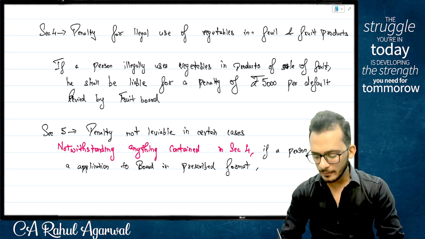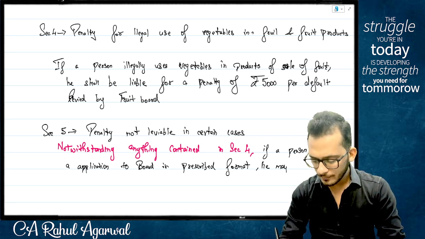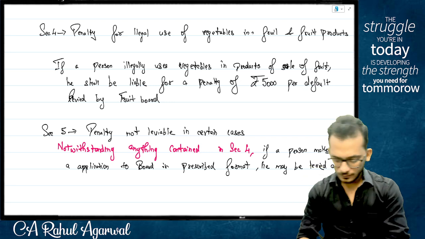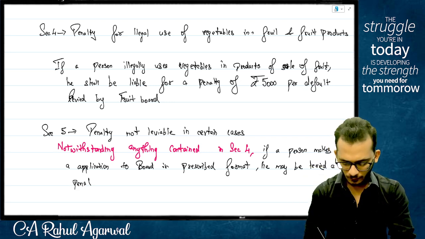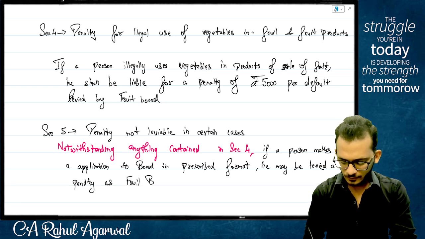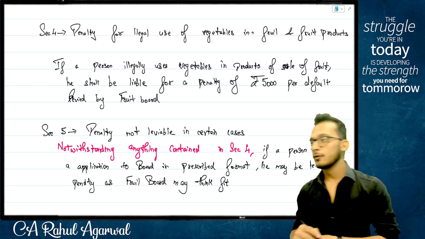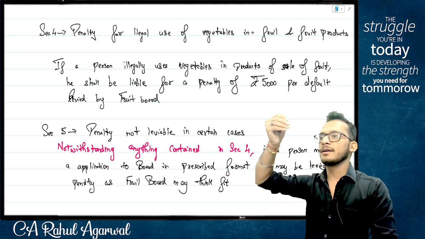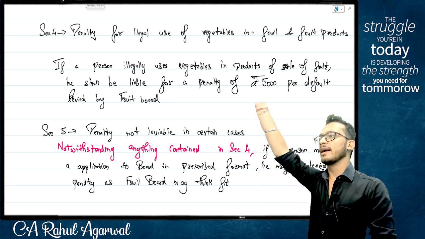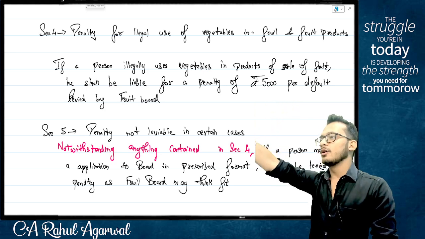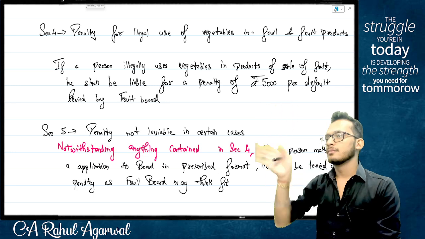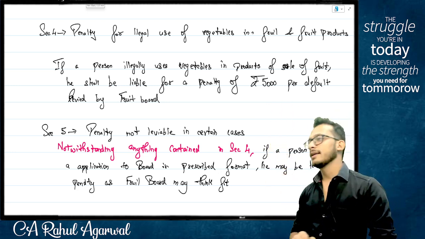application to the board in the prescribed format, he may be levied a penalty as the fruit board may think fit. Which means I am coming and clarifying, I am not quantifying what the penalty is. The board can decide whether they want to levy 5, 2, 1 or zero also. Yes or no?